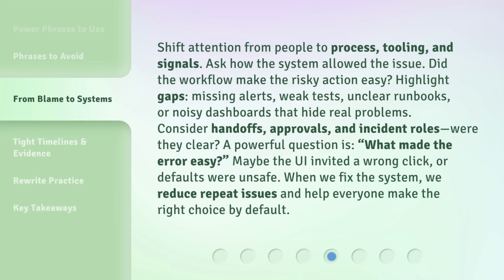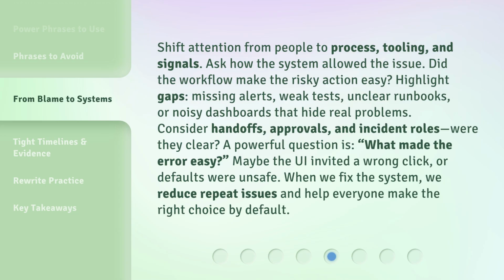Shift attention from people to process, tooling, and signals. Ask how the system allowed the issue. Did the workflow make the risky action easy? Highlight gaps. Missing alerts, weak tests, unclear runbooks, or noisy dashboards that hide real problems.